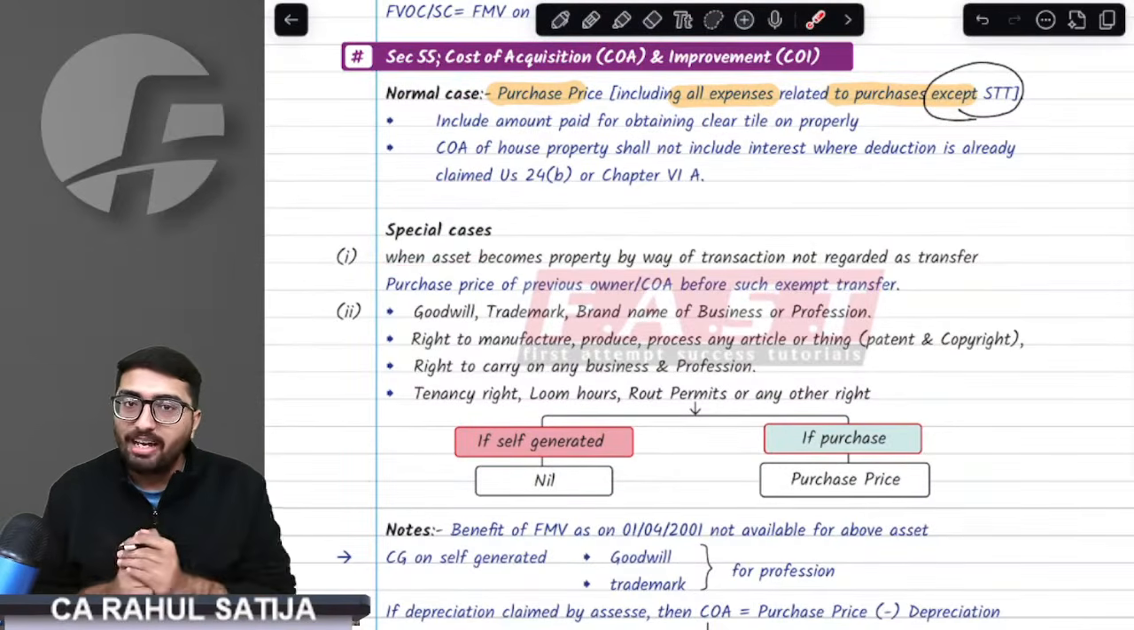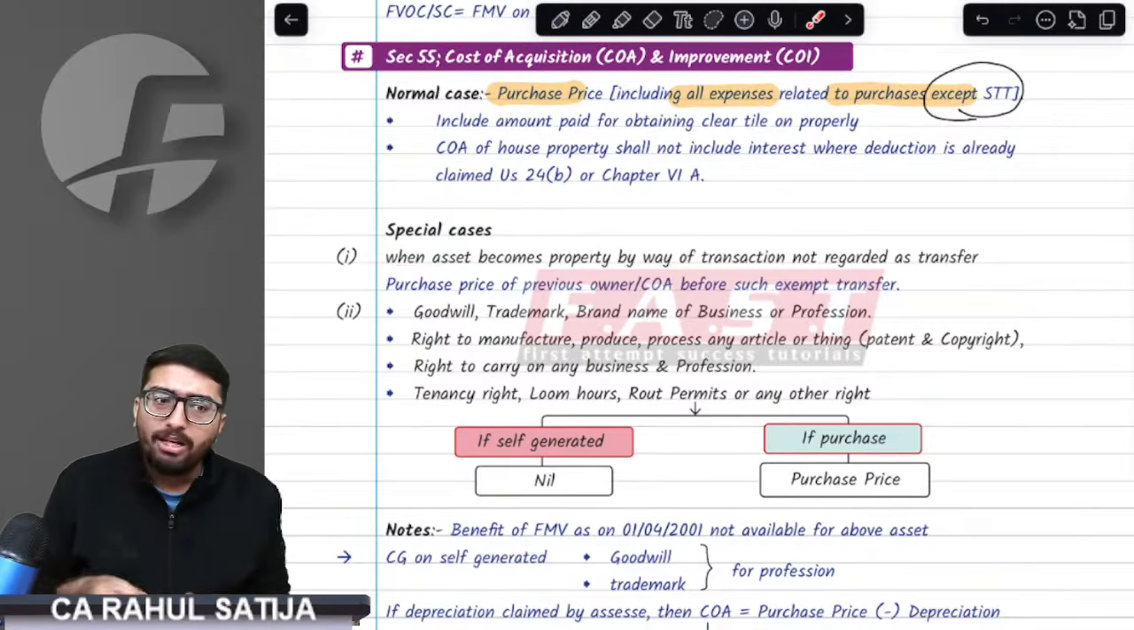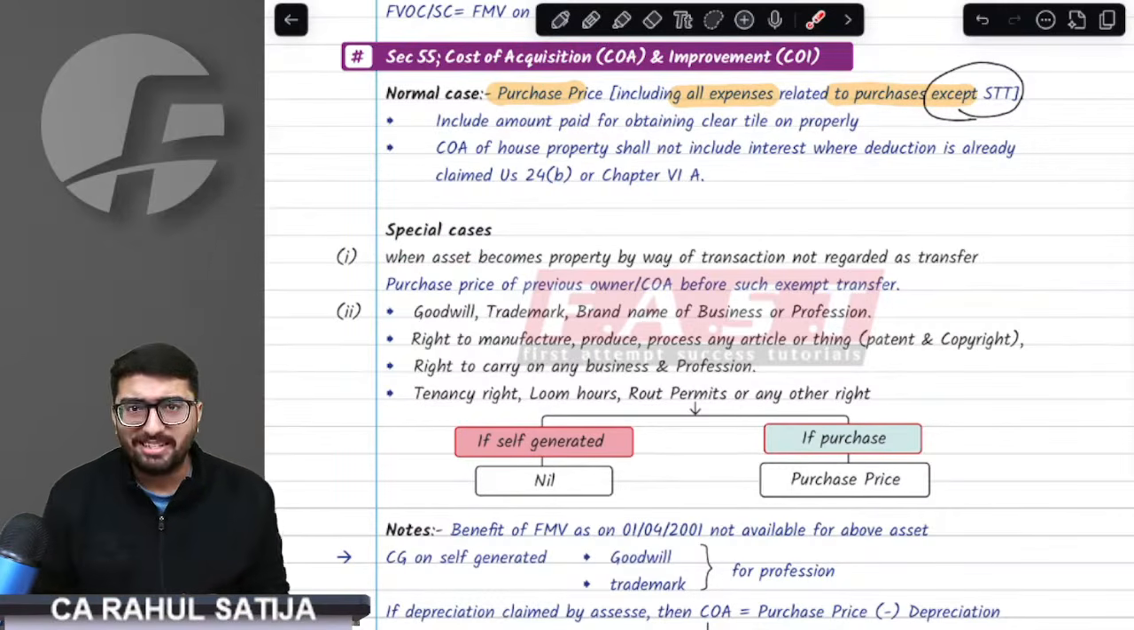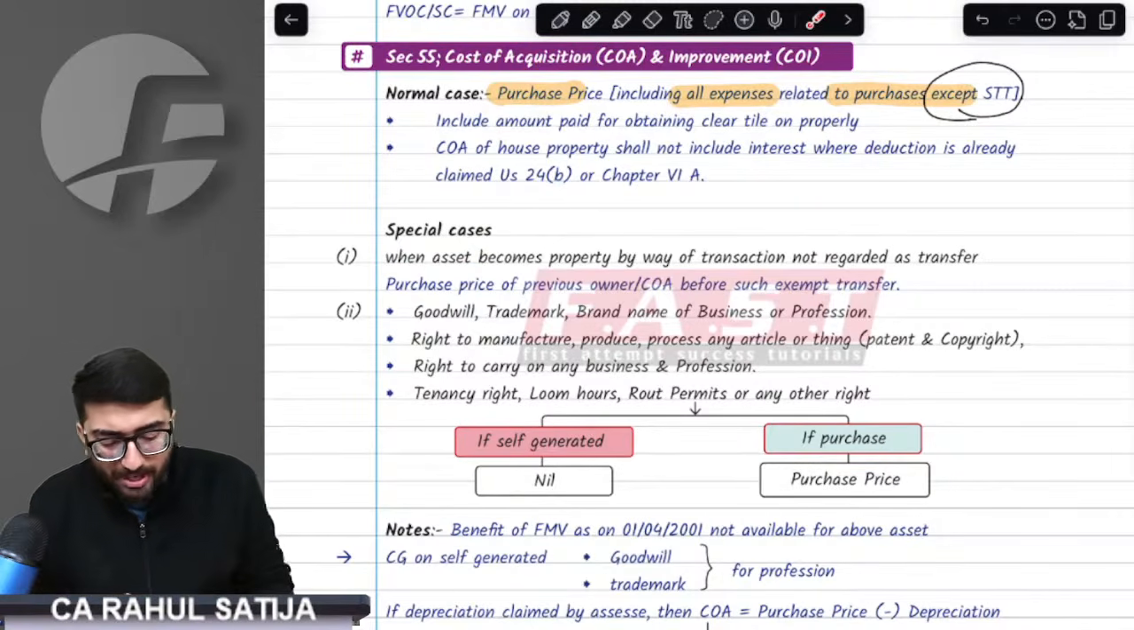Now, this was the basic case: how do we arrive at the cost of acquisition? But cost of acquisition is considered differently in different cases. There are some special cases as well. For example, there is my brother.